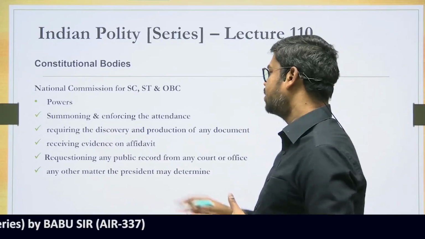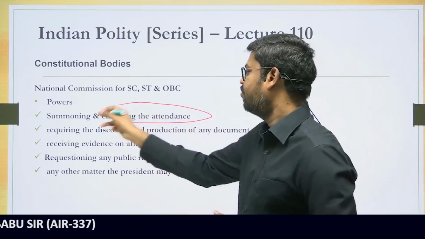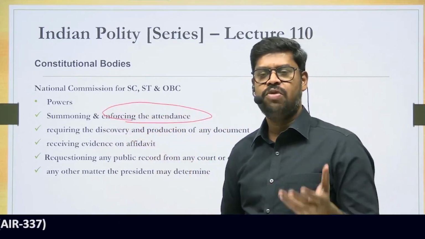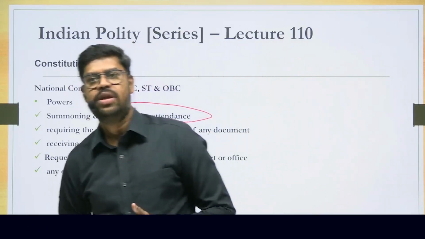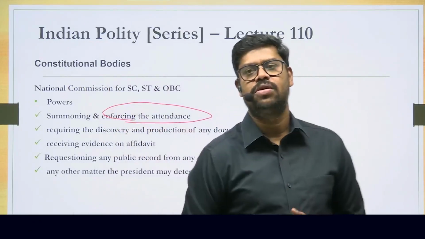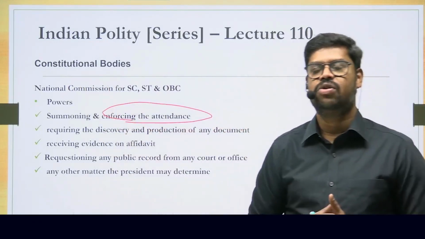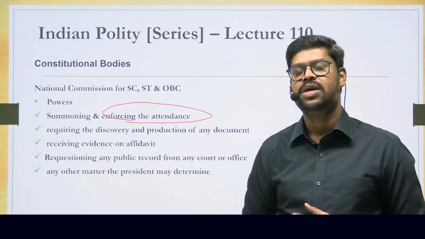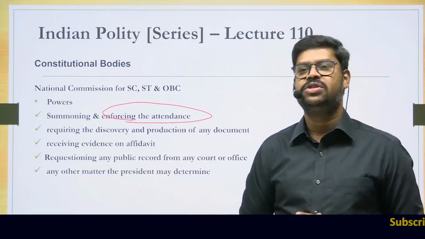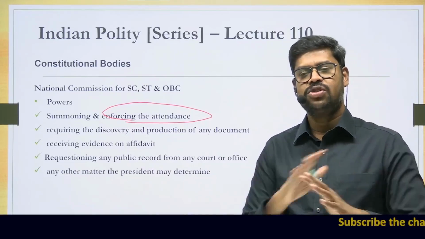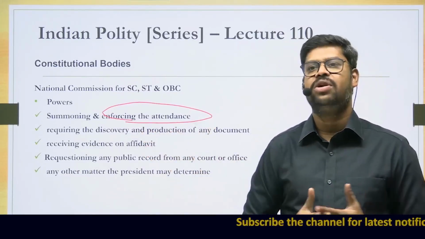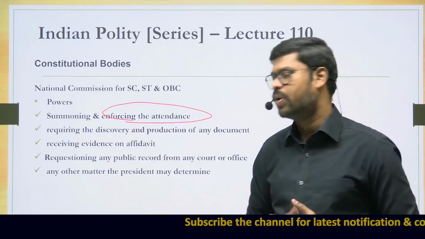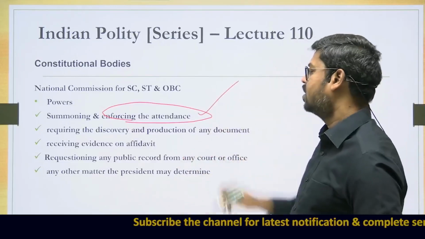Summoning and enforcing the attendance of any person. Suppose they want to carry out an investigation in a particular matter, they may call upon someone, they may call for certain records, they may call upon someone to give evidence. So therefore, they have to be summoned in the first place. So the commission has all the powers of a civil court to summon anyone to appear in front of them so that they can carry out their inquiry. Okay, so this is the first power.